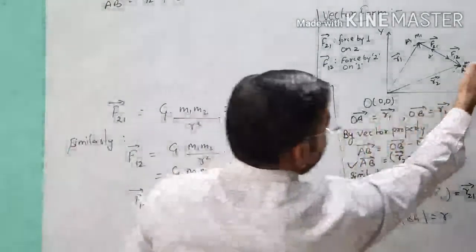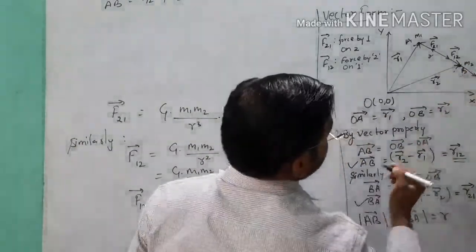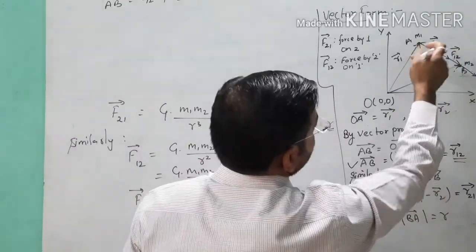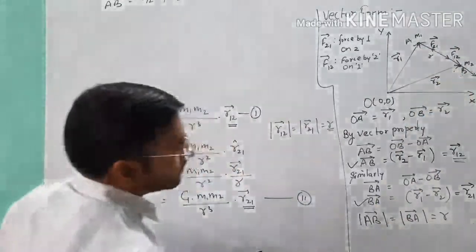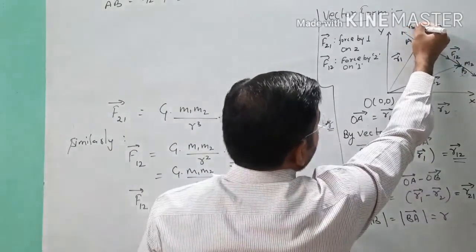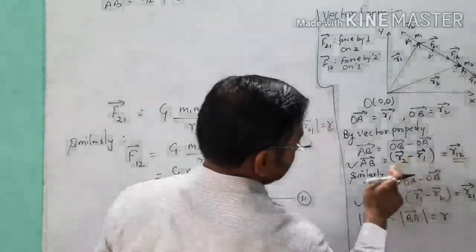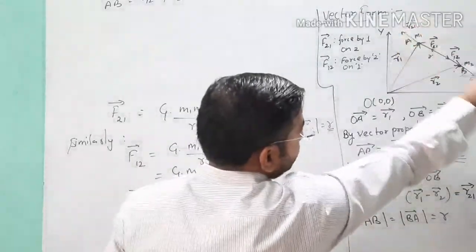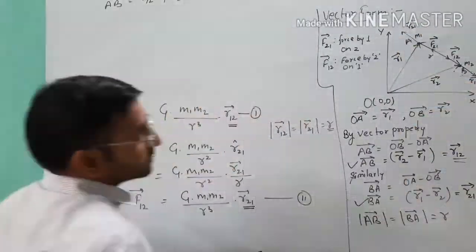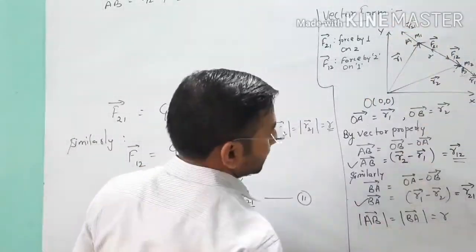So this is the direction of R12 and this one is the direction of R21. A to B is the direction of position vector R12, and B to A is the direction of position vector R21.